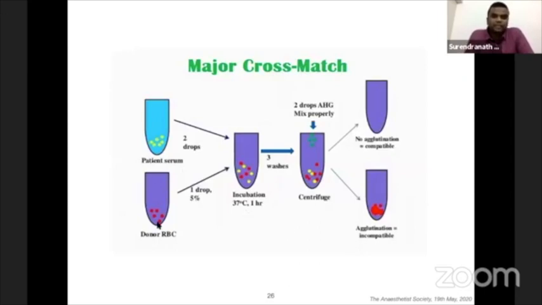Patient serum is added to the donor RBC, incubated together for almost an hour, then centrifuged. You add 2 drops of anti-human globulin, okay, and then if it agglutinates, then the antigen and antibody have reacted. So you do not transfuse this blood. If it doesn't agglutinate, then it is compatible.